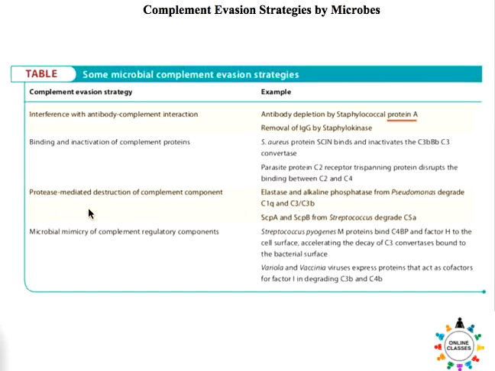So this kind of protease mediated destruction of complement components also helps the microbe to evade the complement system. Sometimes proteins from bacteria or microbes can mimic the complement regulatory components, and by this kind of mimicry they can regulate the complement system and bring it towards their favor.